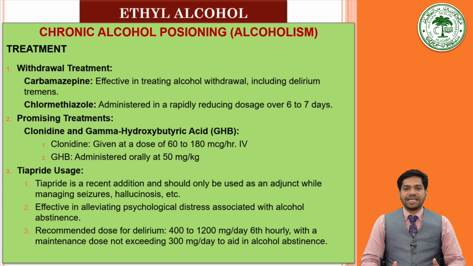Then tiapride is a recent addition in the management of chronic alcohol poisoning. It should only be used as an adjunct while managing the seizures, hallucinosis, and others. It is effective in alleviating the psychological distress associated with alcohol abstinence. It is recommended in the dose of 400 to 1200 milligram per day, 6 hourly, with a maintenance dose not exceeding 300 milligram to aid in alcohol abstinence.